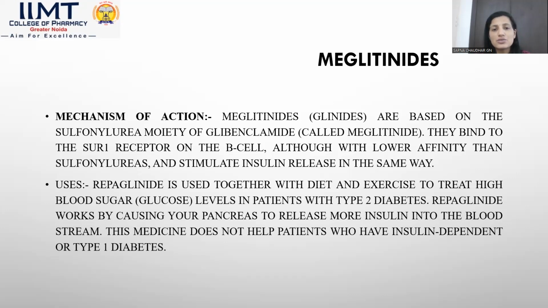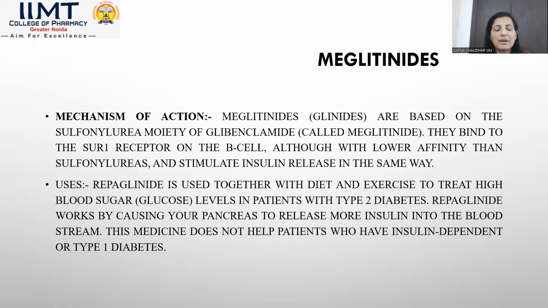That is, it binds to the sulfonylurea receptor, which leads to a blockage of the potassium channel. That leads to opening of the voltage gated calcium channels, and when the calcium channels are open, that stimulates the entry of calcium ions, increasing the positive ions in the beta cells. This depolarizes the cell, and which increases the insulin synthesis.